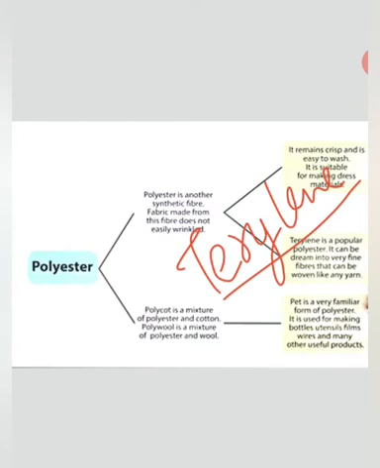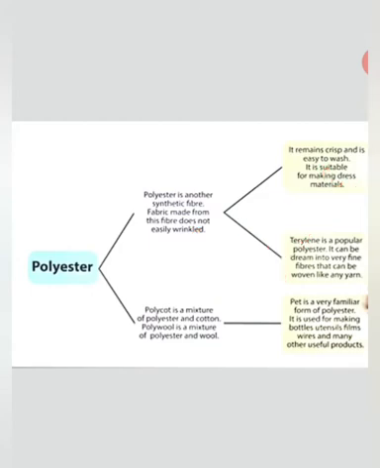PET is a very familiar form of polyester. What is PET here? You have to know. It is a very familiar form of polyester. It is used for making bottles and utensils. Somewhat plastic type, not pure plastic, but somewhat it looks like plastic, that is PET. It is also used for utensils, films, wires, and many other useful products.